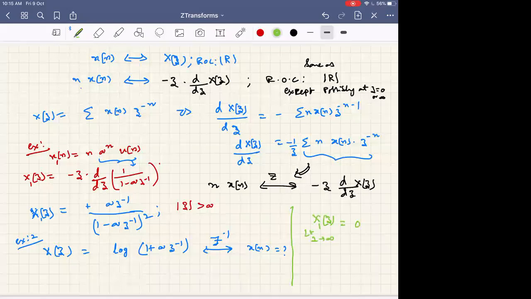You can also find this by x1 of z, limit z tends to infinity is equal to x1 of 0, which by substitution from here also you can see is equal to 0. Clear or not what I am discussing? Okay, this is through initial value theorem. Okay, is this clear?